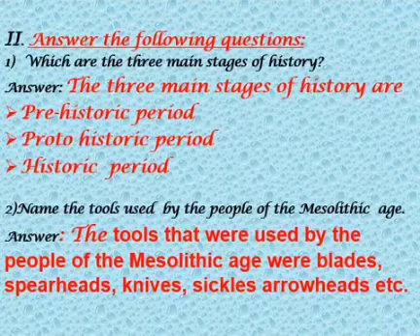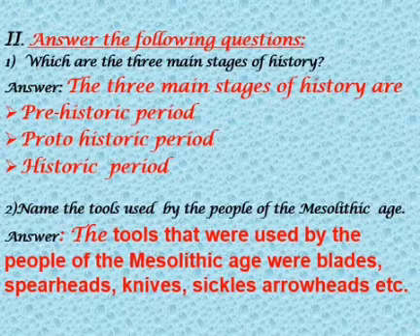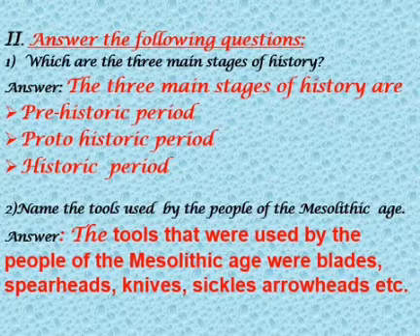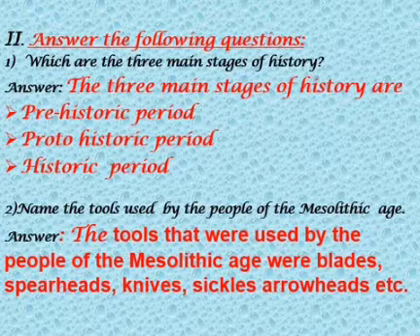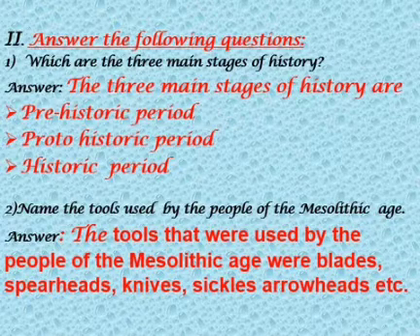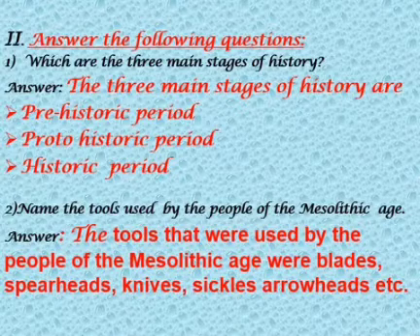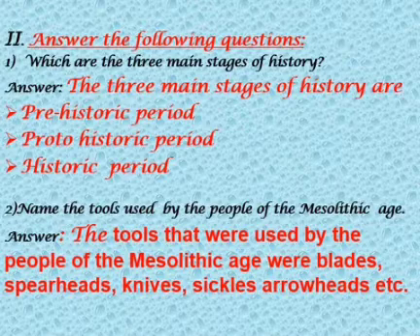Let us now move on to second main. Answer the following questions. First question. Which are the 3 main stages of history? Answer. The 3 main stages of history are prehistoric period, protohistoric period, historic period.